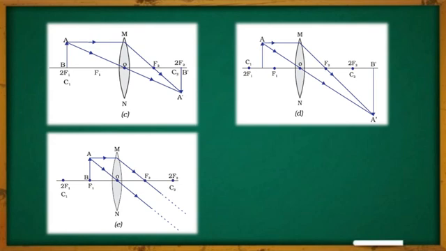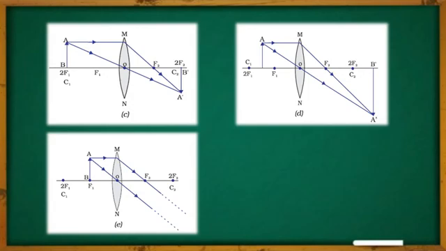Then where will the image be created? If you extend them infinitely, they will meet each other at infinity, which cannot be practically shown on the screen, but they will meet somewhere at infinity. So the position of the image will be at infinity. That is where the image of this object will be created. Again, the size of the image will be highly enlarged, and it is a real and inverted image. The nature of the image will be real and inverted.